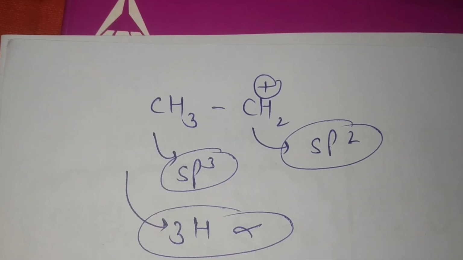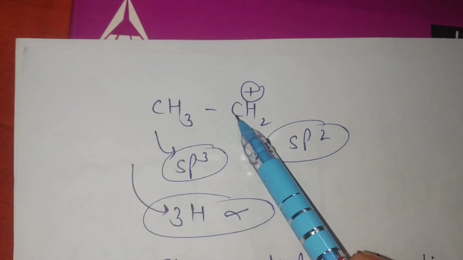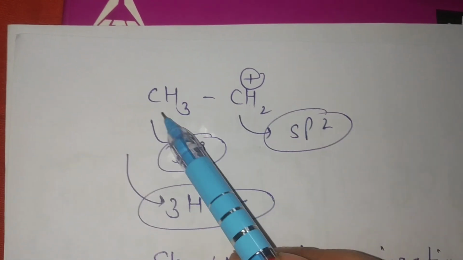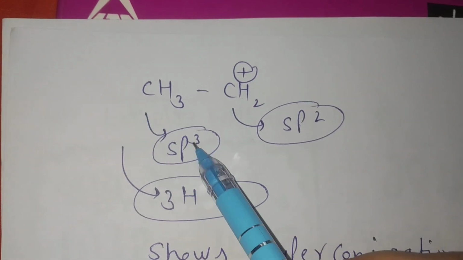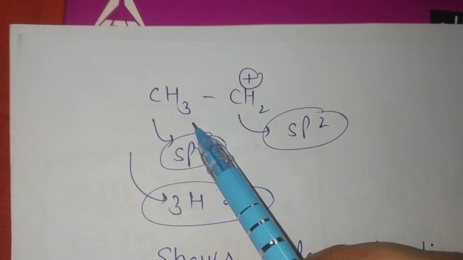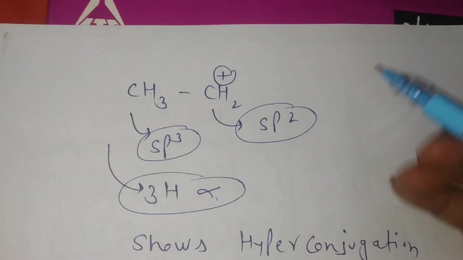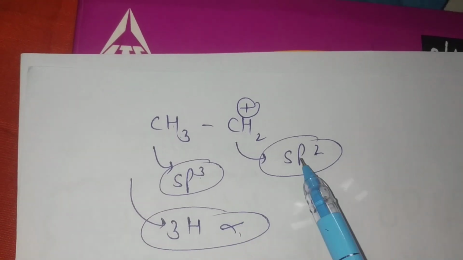Now I have examples. Look at this example, students. Here, this carbon is sp2 hybridized, and this adjacent carbon is sp3 hybridized. And it has 3 alpha hydrogens. All conditions are fulfilled, students.